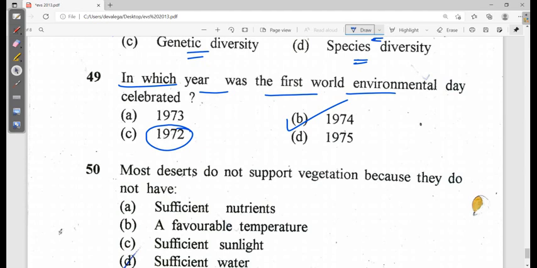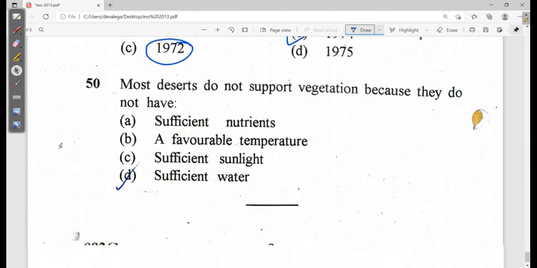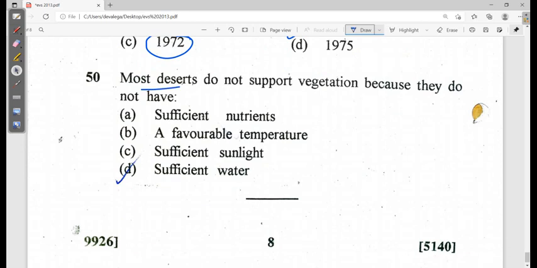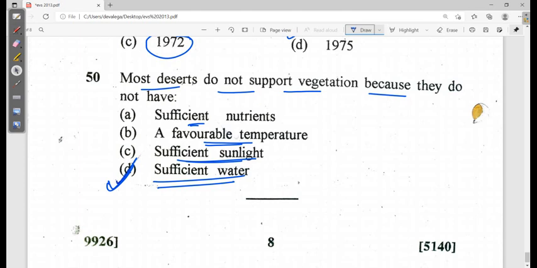And then you are having your last question. Most deserts do not support vegetation because they don't have the sufficient water supply. Okay, light is there, quite light is there, sufficient light is there, favorable temperature is there, right? Nutrients are there but not sufficient, but water is very less there. So option D is looking correct one.